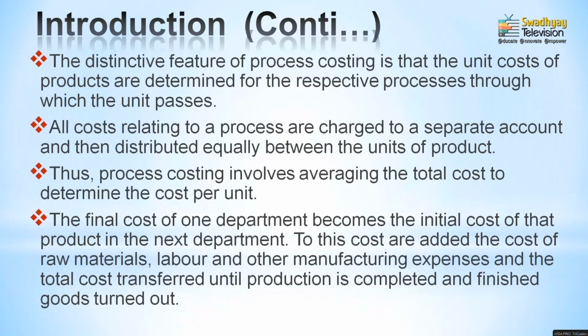Now, a distinctive feature of process costing is that the unit cost has to be identified, that the product costs are determined for the respective process through which the unit has passed. As we already discussed, the company has identified different processes for the manufacturing of the product.